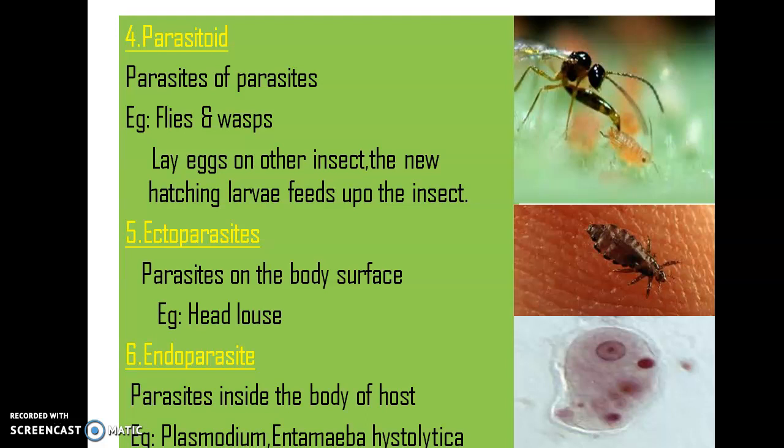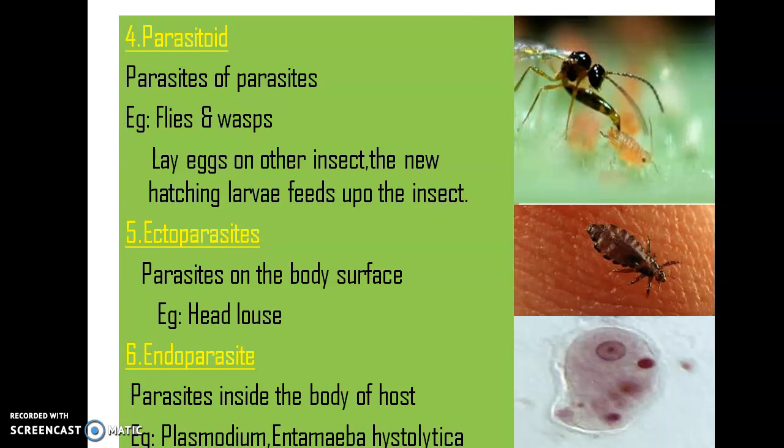The parasite of a parasite is called a parasitoid. In the previous slide, I have already told you what is meant by parasitoidism. The insects will lay their eggs on other insects, and whenever they hatch, the larvae will feed upon that particular host insect. That is called a parasitoid.